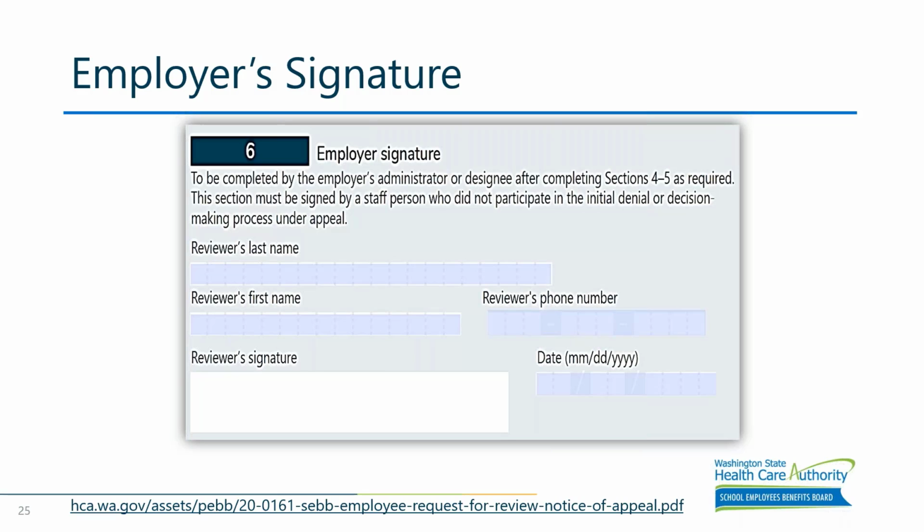And again, this is the most important information. The employer needs to sign their name and put their contact phone number on there. There isn't really a space for email, but especially during COVID time, it can be important as well. Oftentimes it's easier to get a hold of folks through their email, but we do have access to it if we can find your name and information. All right, thanks, Tracy. I'll take it back over from here.